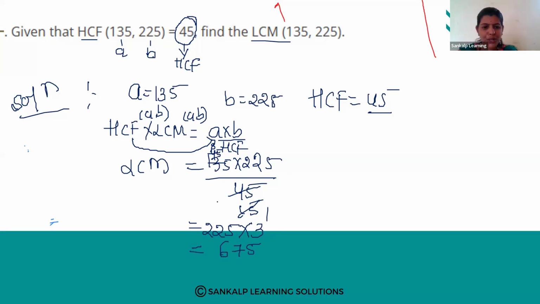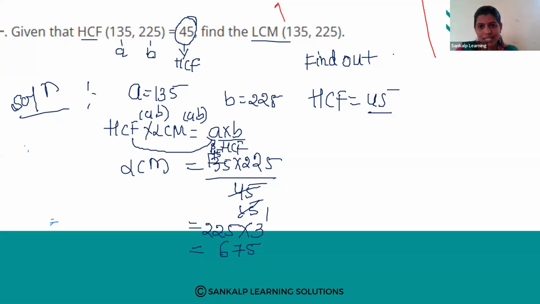If the same question is given in another way, find out the HCF and LCM of these two numbers. Neither HCF nor LCM is given. So we have to find out both HCF and LCM. Then how are you going to do that?